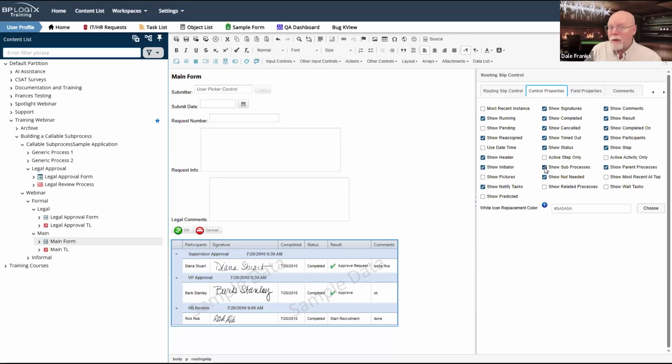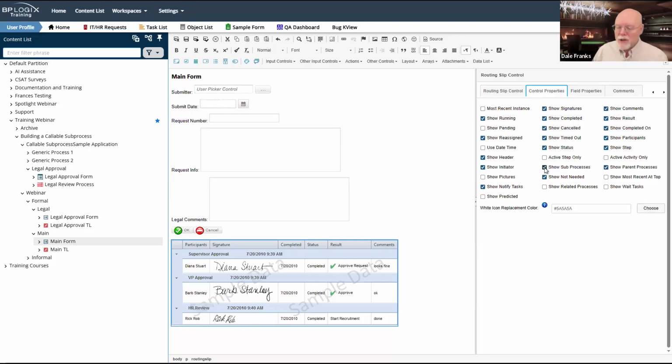And I'm going to want that checked because on my main form, as people open it up to check on how things are going, I want to include that legal process as part of my sub process. I say I'm going to want to do that. You may not actually want to do that.